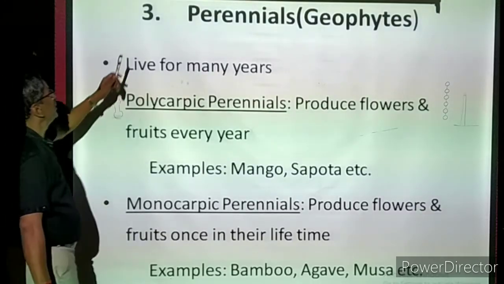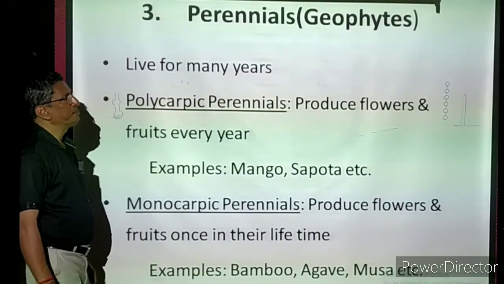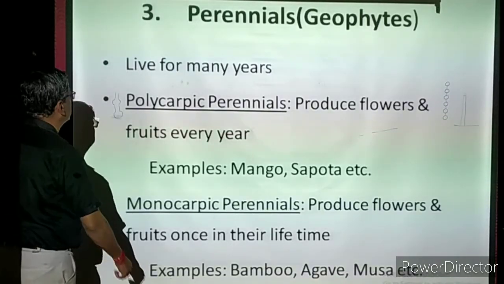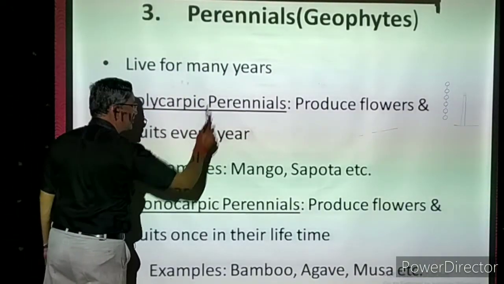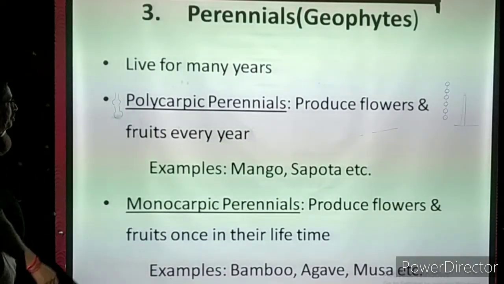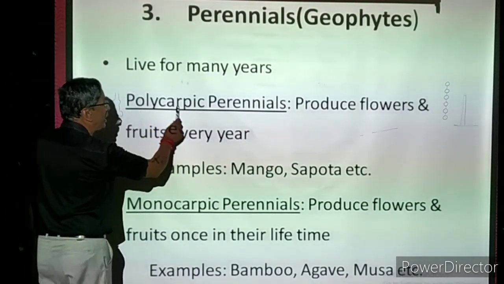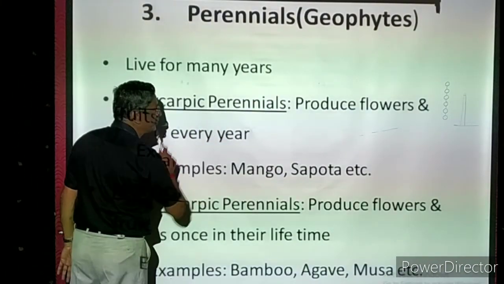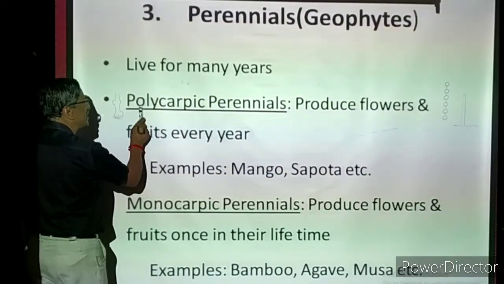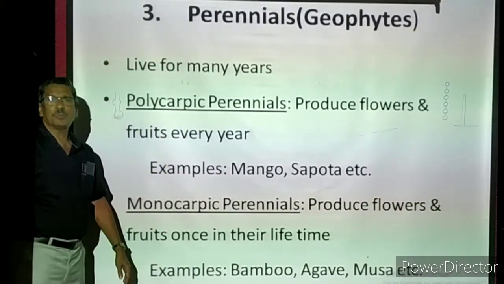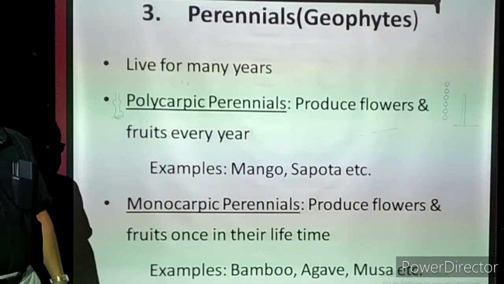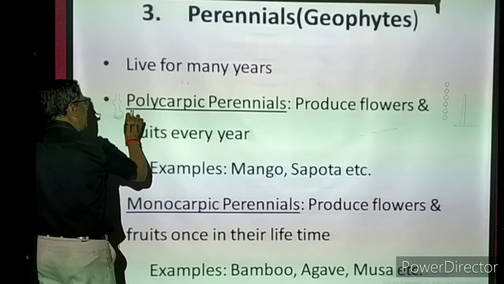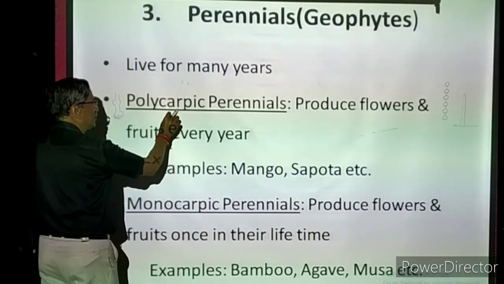Now we are coming to the third one, perennials. Perennials are also called geophytes. They live for many years. Then, polycarpic perennials. We have to know the meaning of polycarpic. Poly means many, carpic means production of flowers and fruits. So polycarpic means many times the flowers and fruits will be produced.